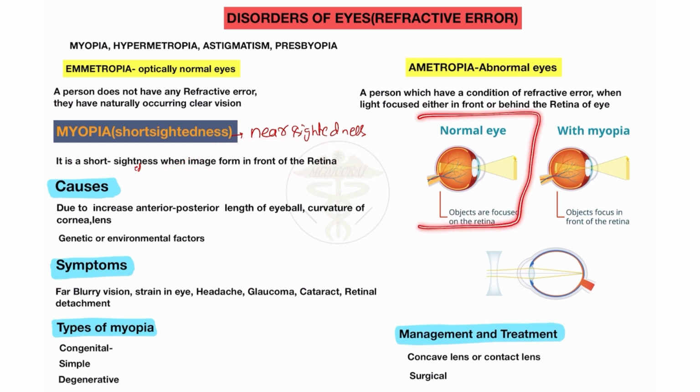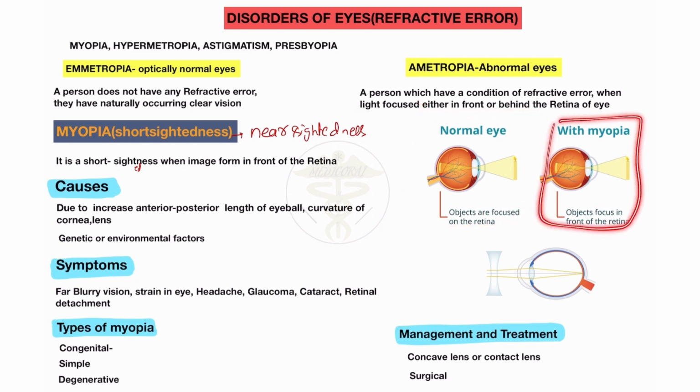Here you will see this is the normal eye, this is the myopic eye. In normal eyes the image forms on the retina, but in these cases the image formation occurs in front of the retina, not on the retina and not behind the retina. When I discuss hypermetropia, I will discuss the image forming behind the retina, but in this case the image forms in front of the retina, which is called myopia.